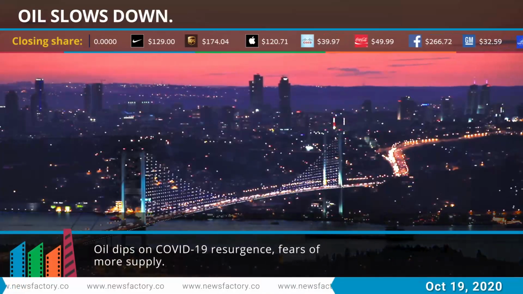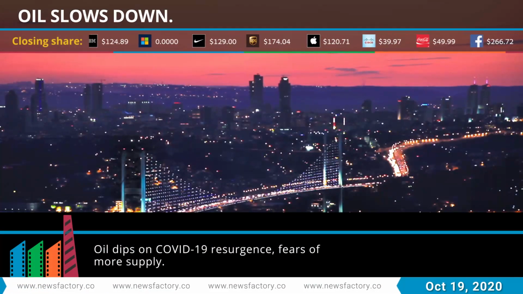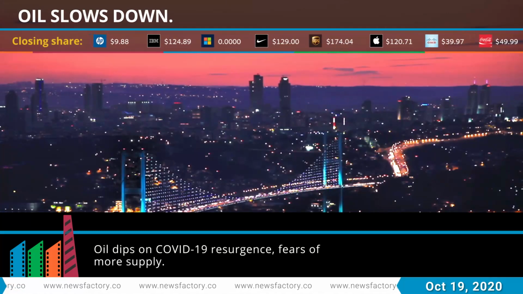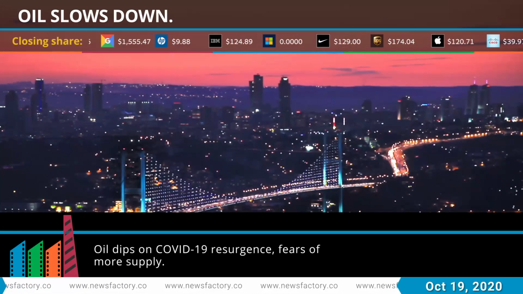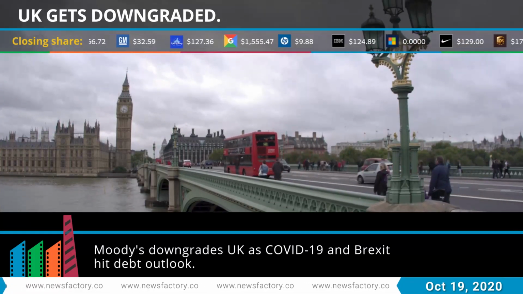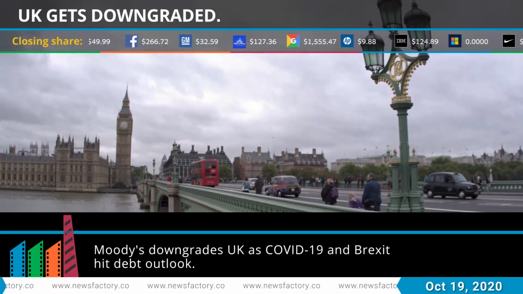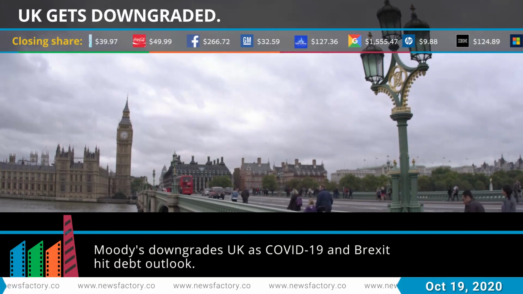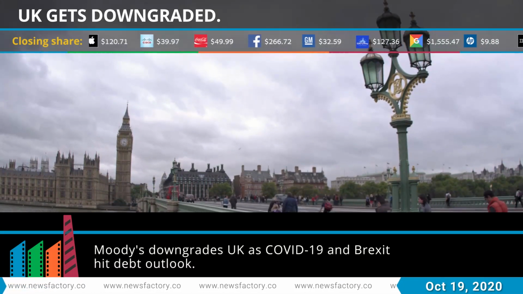Oil prices edged lower, dragged down by concerns that a spike in COVID-19 cases in the United States and Europe will continue to drag on demand. Ratings agency Moody's cut the United Kingdom's debt rating over the huge economic hit from the coronavirus crisis, Brexit, and the lack of clear budget plans.